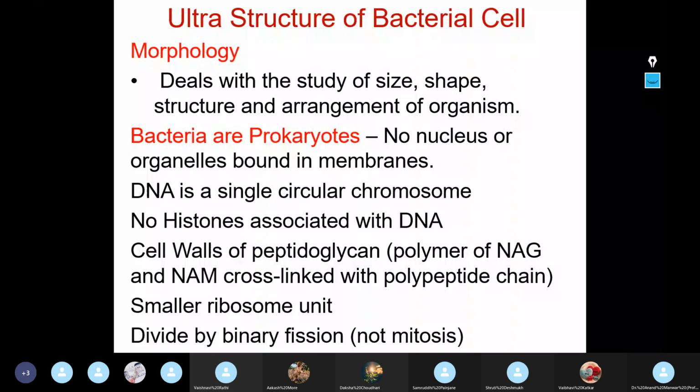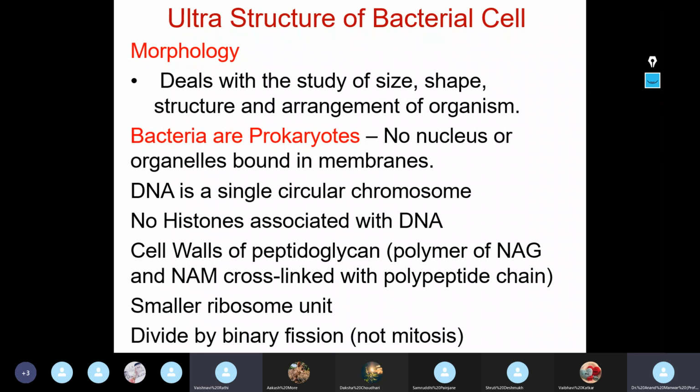Now, in ultrastructure of bacterial cell, as I stated, mostly we will be dealing with morphology and cytology of bacteria, right? We will be studying cytology and morphology of bacteria. So first we will talk about morphology. Now what is meant by morphology? Morphology of bacteria, when we talk about morphology, basically deals with the study, or we can say it is a science.